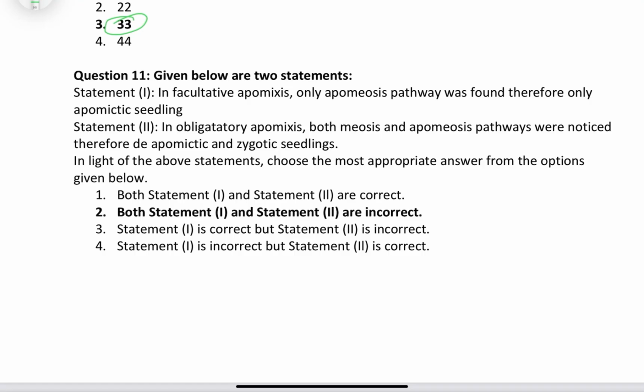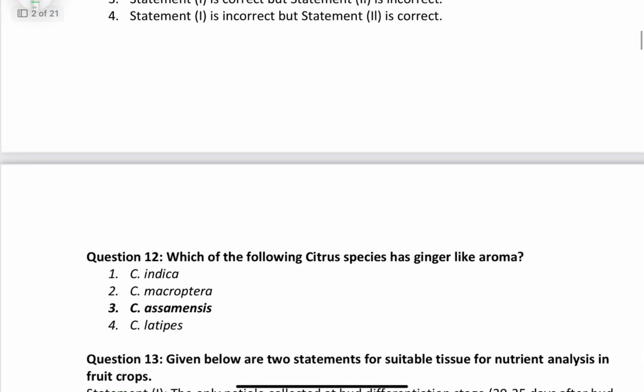Given below are two statements. In facultative apomixis, only the apomeiosis pathway was found, therefore only apomictic seedlings. No, that is in the case of obligatory apomixis, where both meiosis and apomeiosis pathways were noticed. It's a reverse, friends. That's why both statements are incorrect.